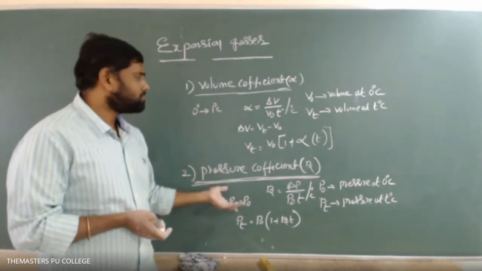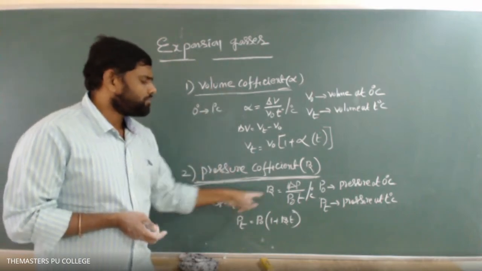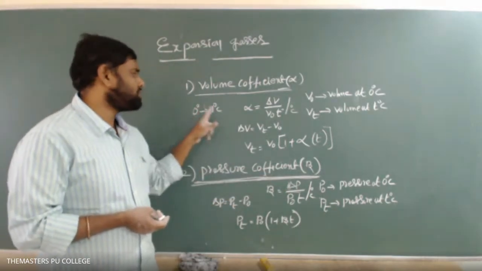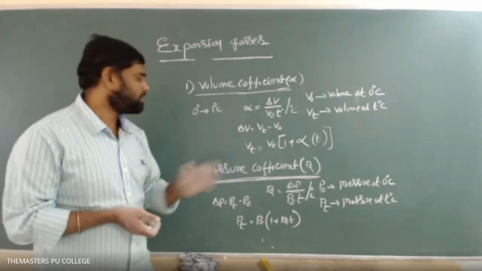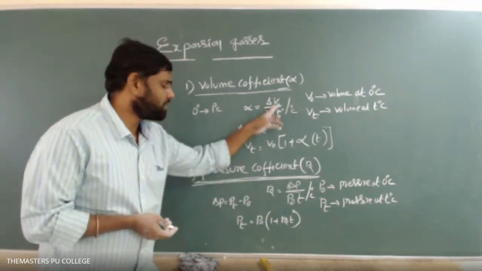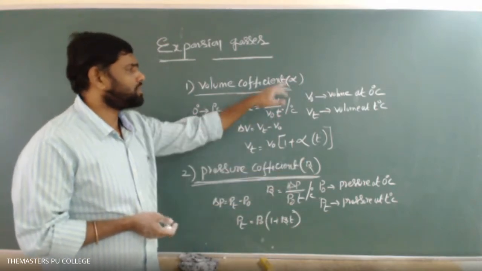So this is also simple, similar to that. At constant volume, the fractional change in pressure of a gas when the gas is heated from 0 degree centigrade to 1 degree centigrade, that is known as the pressure coefficient of a gas. Then we can write similar to this. We can write all the similar scenarios.